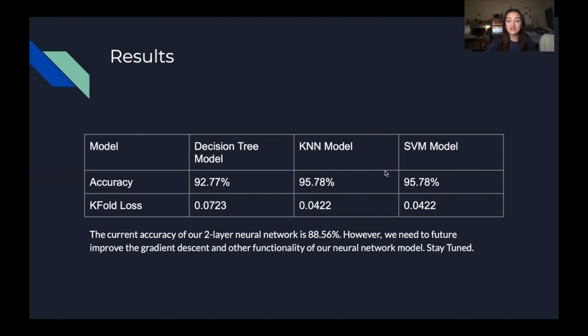These are our results, and as you can see, the KNN model and the SVM model have the highest levels of accuracy. The current accuracy of our 2-layer neural network is 88.56%. However, in the future, we need to improve the gradient descent and other functionality of our model.